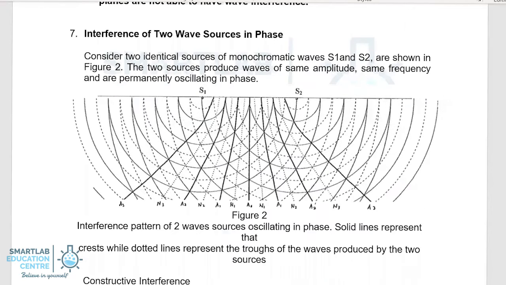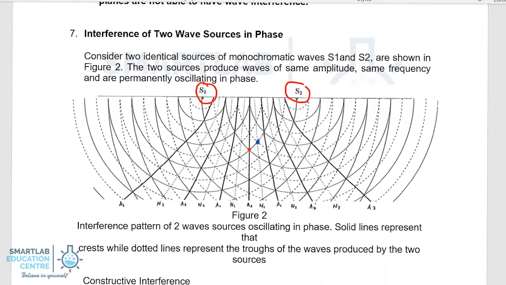So for example, what you see down here is that you have two sources, S1 and S2, which are coherent. They produce waves of equal amplitude. For example, this point is actually an equal distance from S1 and S2, so the path difference is 0. In this case, the red dot signifies a constructive interference.